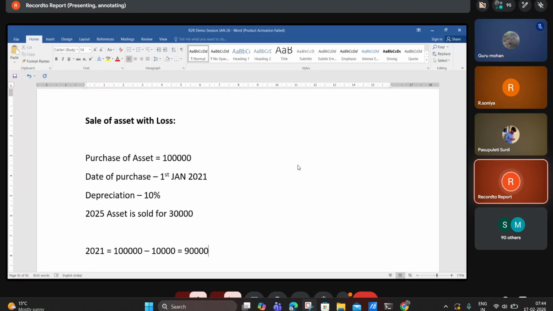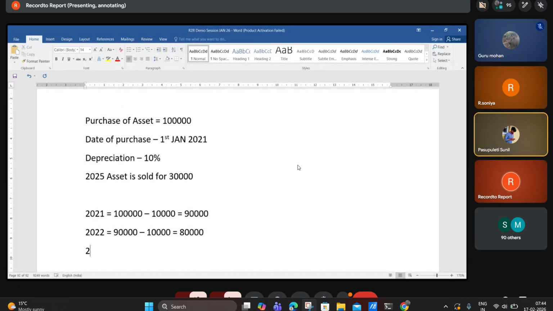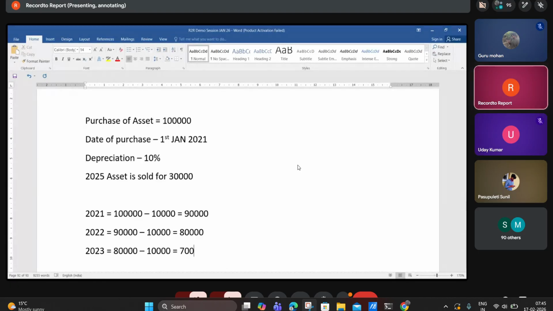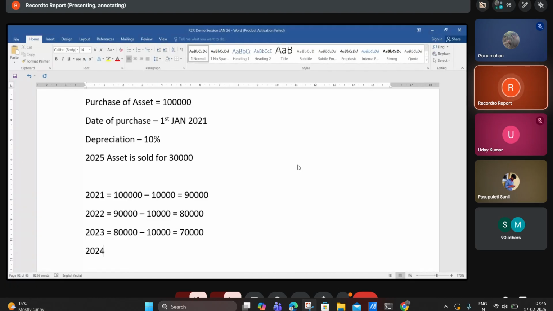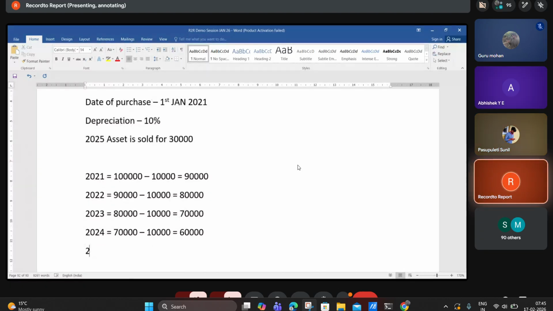What is the value of the asset after 2021? 90,000. 2022, 90,000 minus 10,000, 80,000. 2023, 80,000 minus 10,000, 70,000. 2024, 70,000 minus 10,000, 60,000. 2025, the asset is depreciated, 60,000 minus 10,000, so the value of the asset here is 50,000.